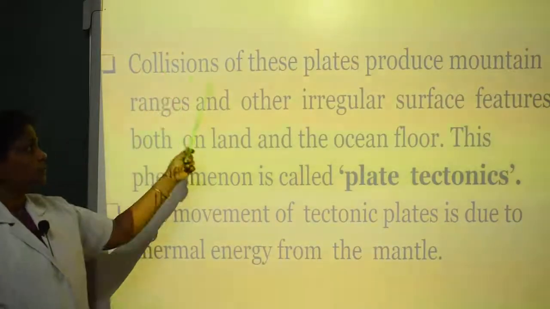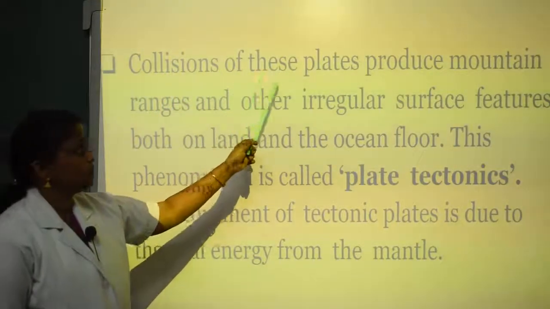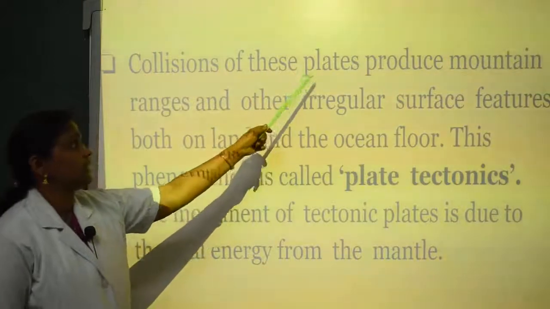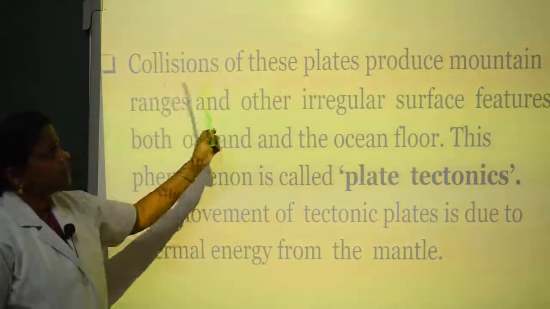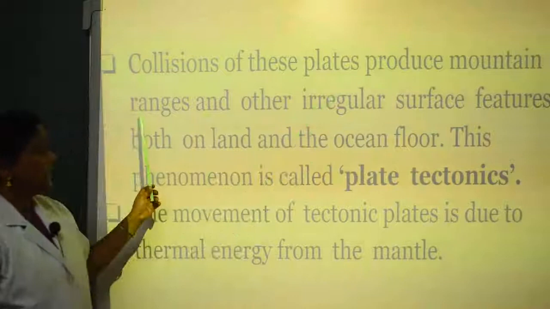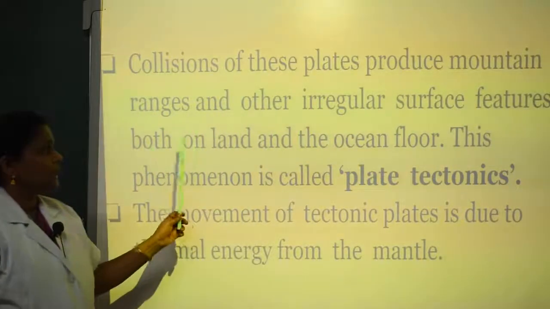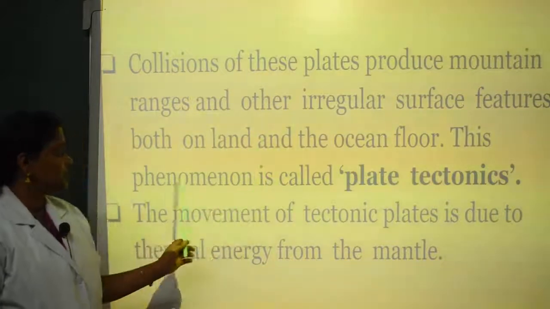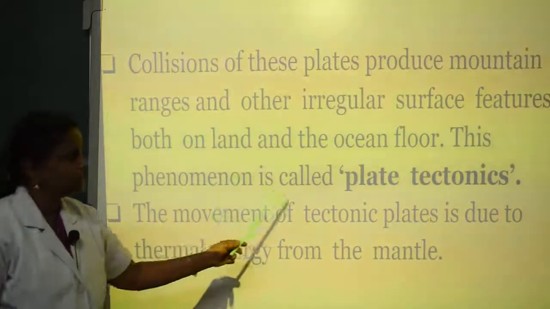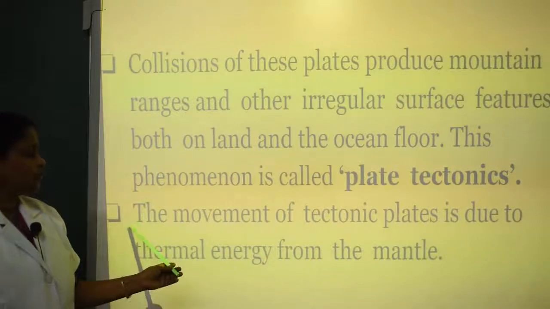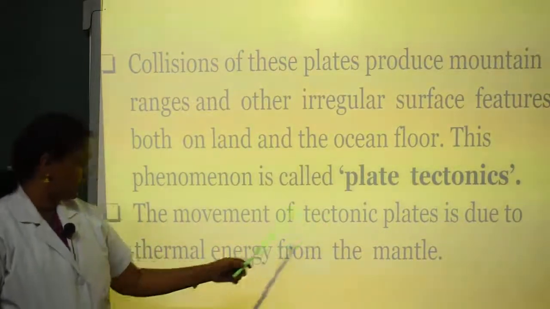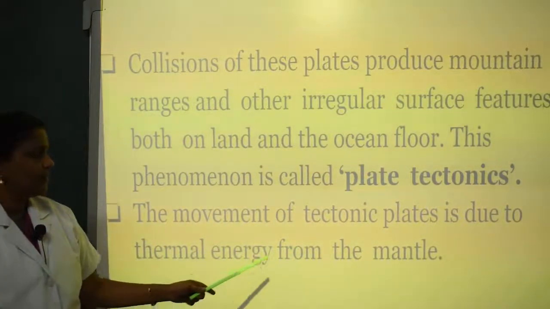Collisions of these plates, major and minor plate collisions, produce mountain ranges and other irregular surface features both on land and on the ocean floor. This phenomenon is called plate tectonics. The movement of tectonic plates is due to thermal energy from the mantle.